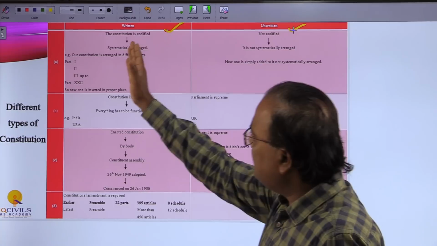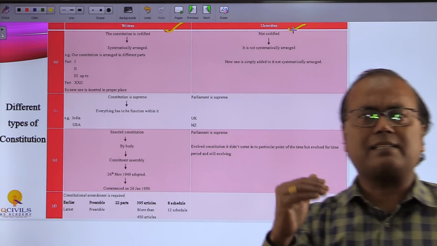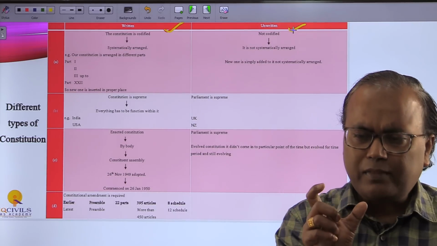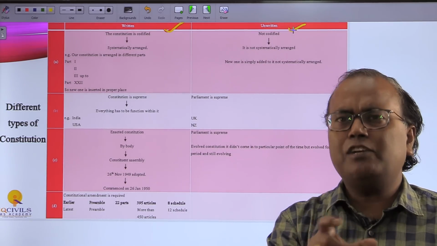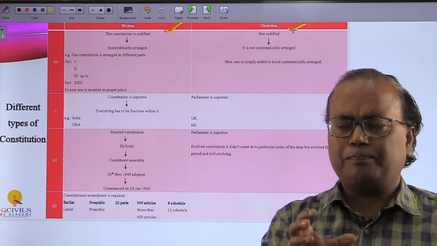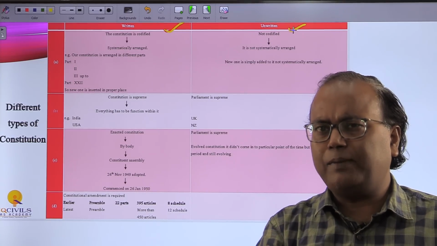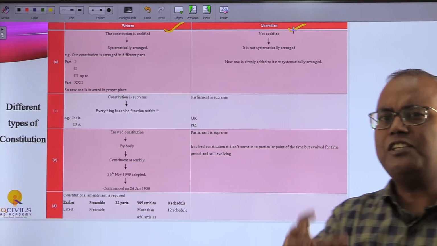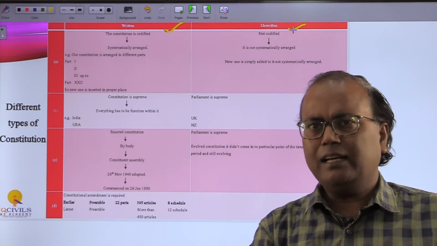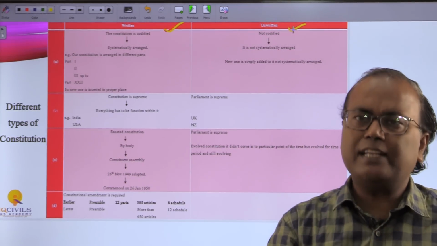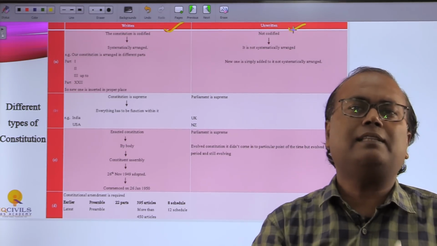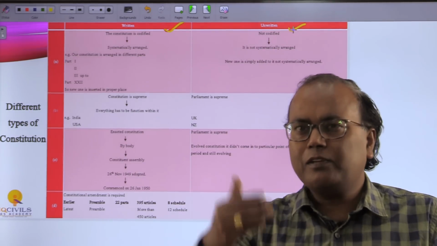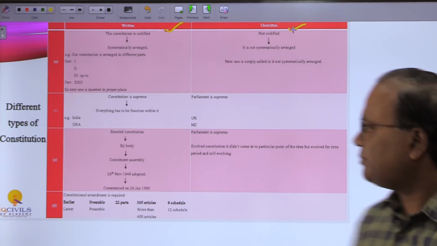But in the written constitution, there is a proper place. Take the example of the Indian constitution. In Part 2 we have citizenship. Part 3 is related to fundamental rights, Part 4 is related to the directive principles of state policy, and Part 5 is related to the Union. Got that? So we have a proper place for the proper topic in the written constitution. In an unwritten constitution it is somewhat haphazard; you keep on adding things.